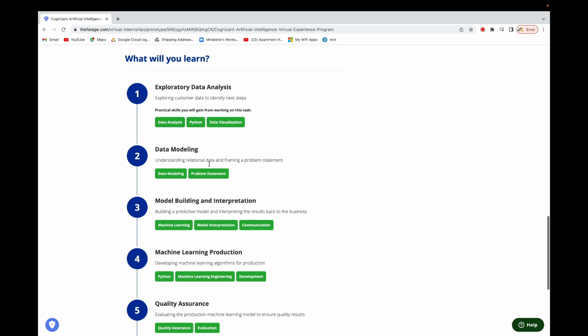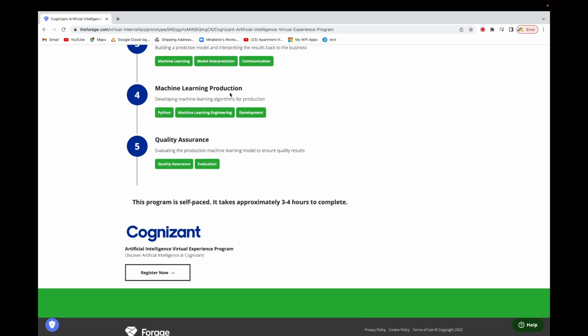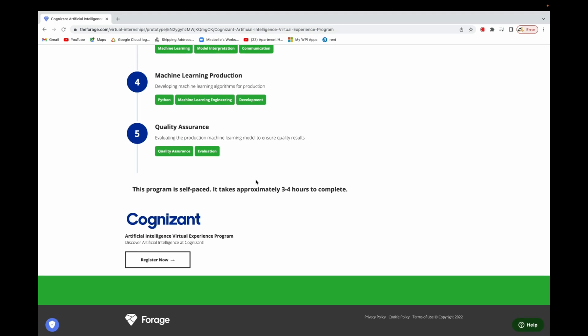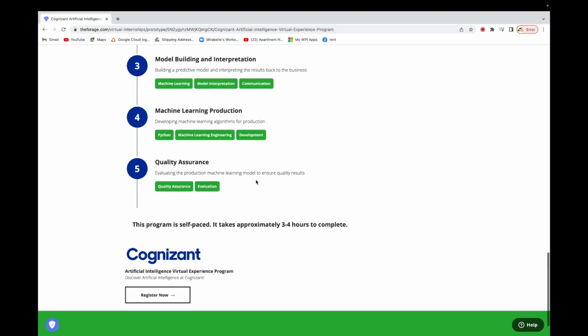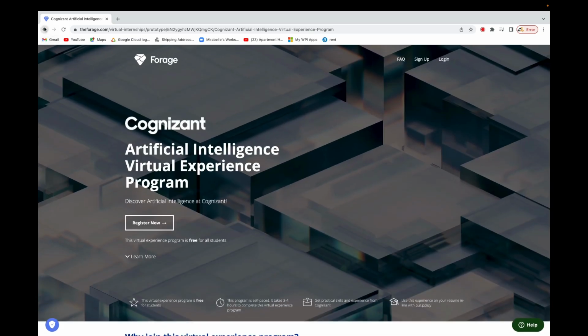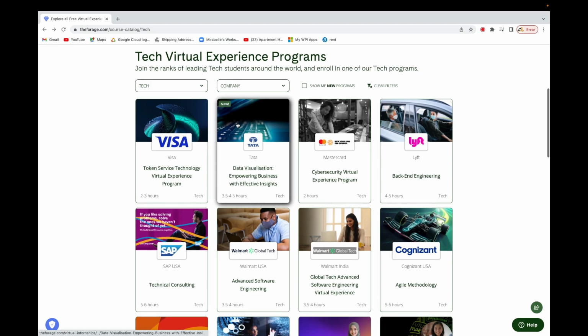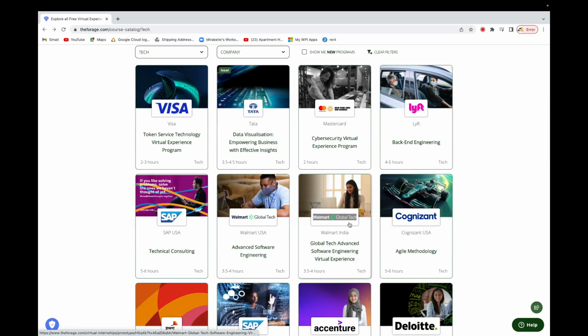So this will be what you do in it, right? There will be some exploratory data analysis there. You build some models over there, right? Machine learning production. So after you build it, you take it to production as we were doing, right? Quality assurance. So there's going to be quite a lot of things over here. So you can just go through by yourself, and then see all the virtual internships that are there and the ones that you're interested in. Okay, and then you do it.